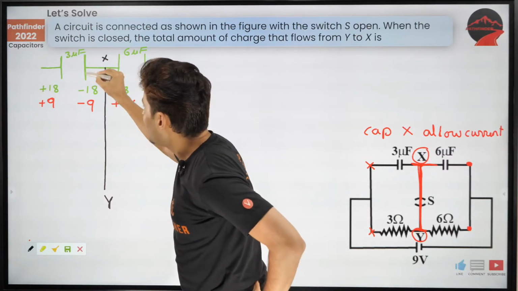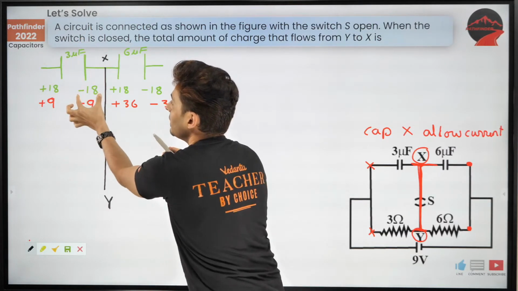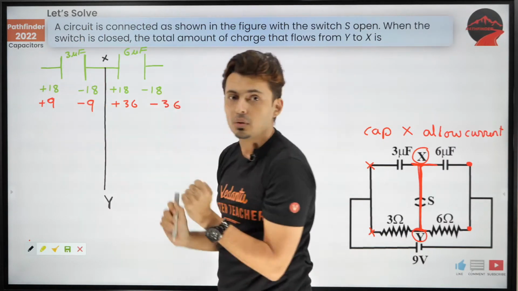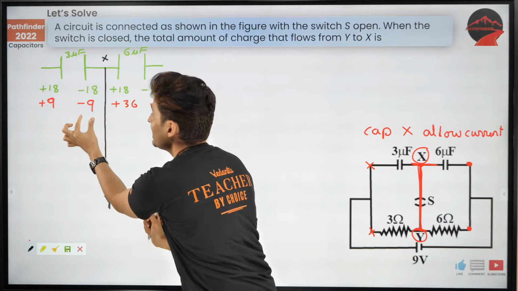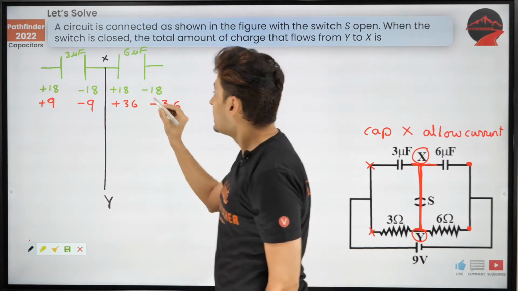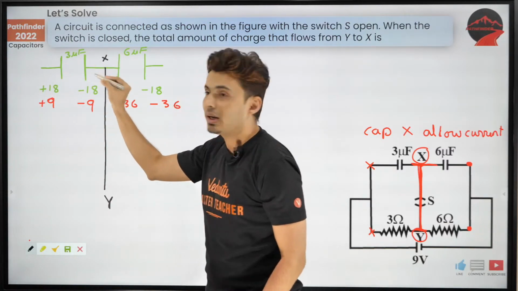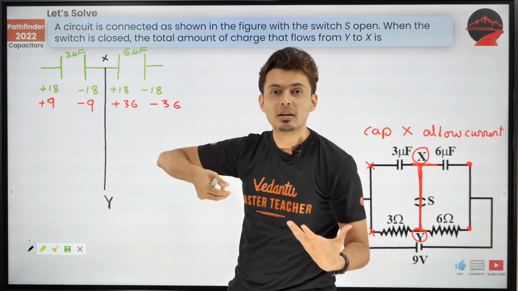On the right side plate of this capacitor, earlier there was minus 18 microcoulomb. Now there is minus 9. That means how much charge would have gone onto it or come out of it?